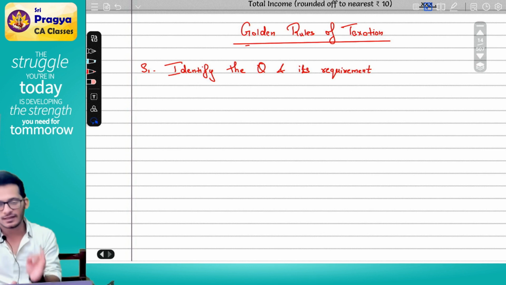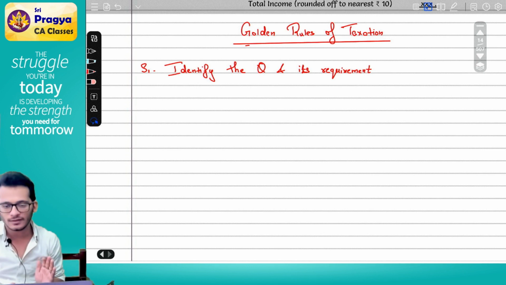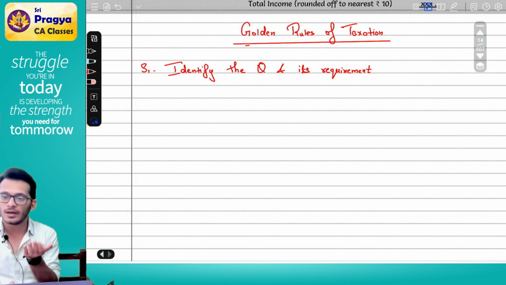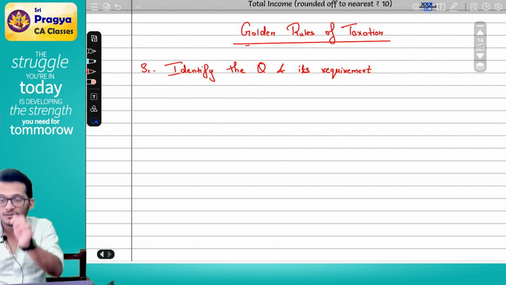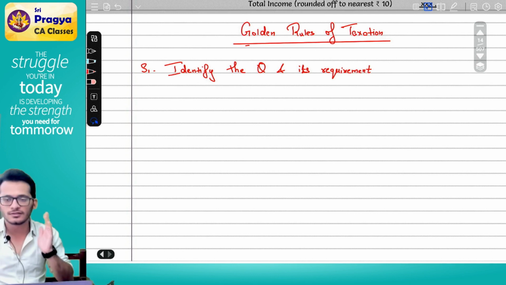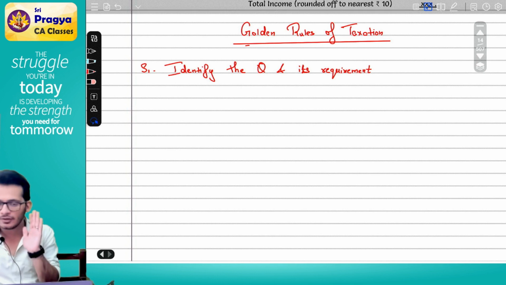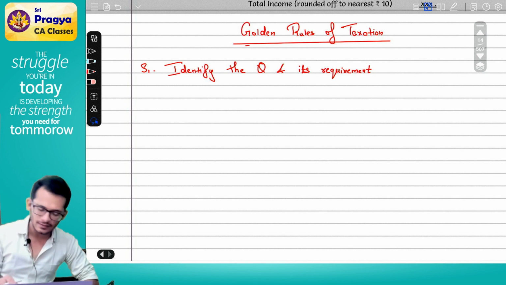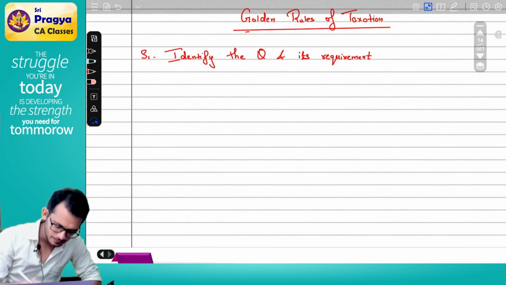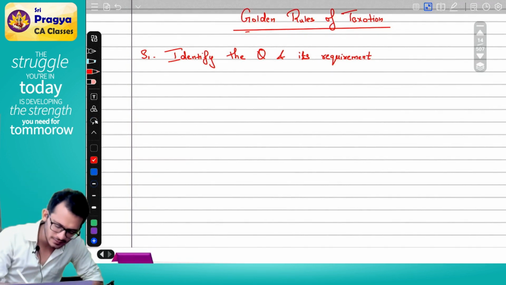See what the question is asking. That is what you need to answer. Don't go beyond expectations. At the same time, don't go under what is expected either. If the question is asking you to find out tax, you have to find out tax. Don't stop at salaries and say I cannot find out tax, so give me marks. They will not do it. If the question is asking for something, follow the logic. Clear? Step number 1 is identifying the question and its requirement.